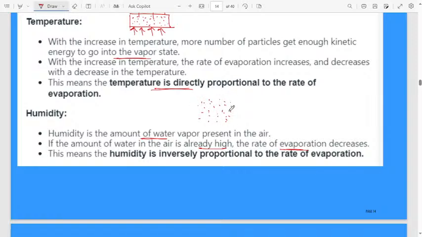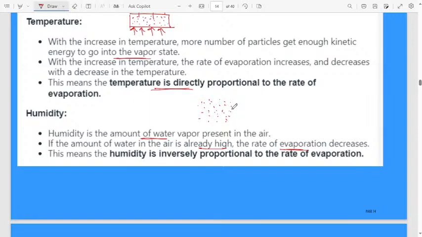Now you can observe in Bangalore weather, already the temperature is very low and humidity is high. Here the rate of evaporation, if you keep any wet clothes outside to dry, will take more time because the atmosphere already contains too much humidity.